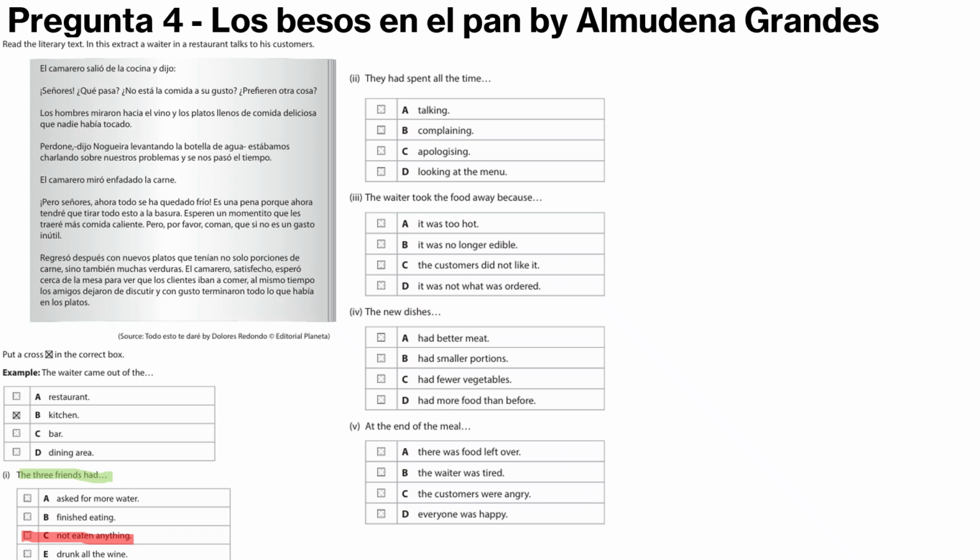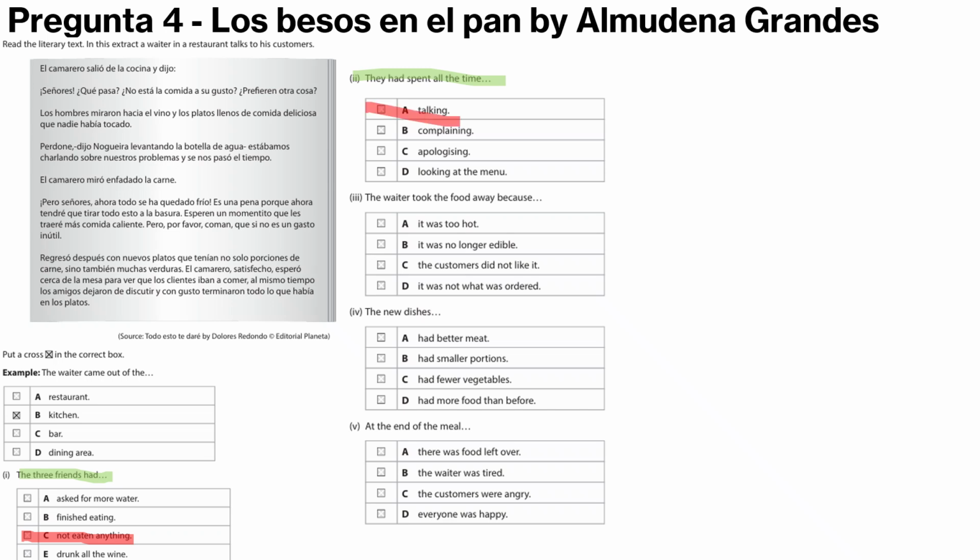They had spent all the time. So let's look for that. So the men looked at the wine and the plates full of delicious food that no one had touched. "Excuse me," said the waiter, raising the bottle of water. We were chatting about our problems and lost track of time. So they had spent the time, as read, they spent the time talking.